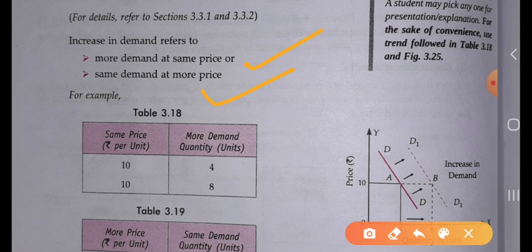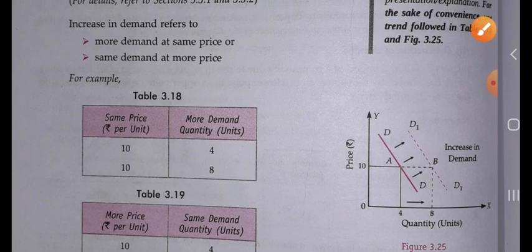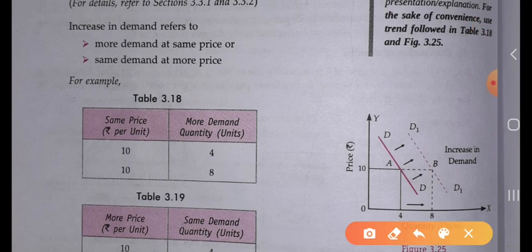So all these refer to the increase in demand: whenever the price of any commodity is the same, the consumer will demand more and more. Whenever the price of any commodity is more, the consumer will demand the same. Take the example, we have taken the schedule.